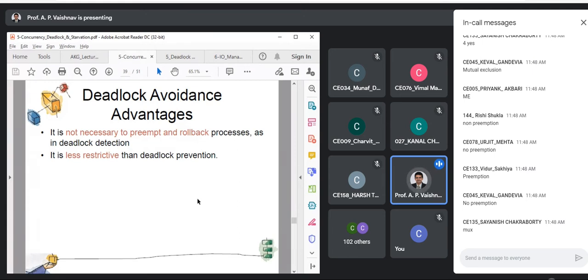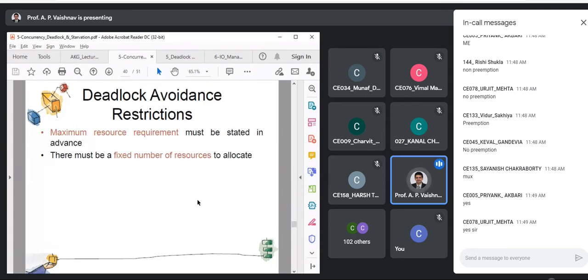Mutual exclusion ideally cannot be prevented, as we discussed. So deadlock prevention is actually a very restrictive policy, while deadlock avoidance is less restrictive. So do you agree with this slide? What are the advantages mentioned on this slide? Okay.